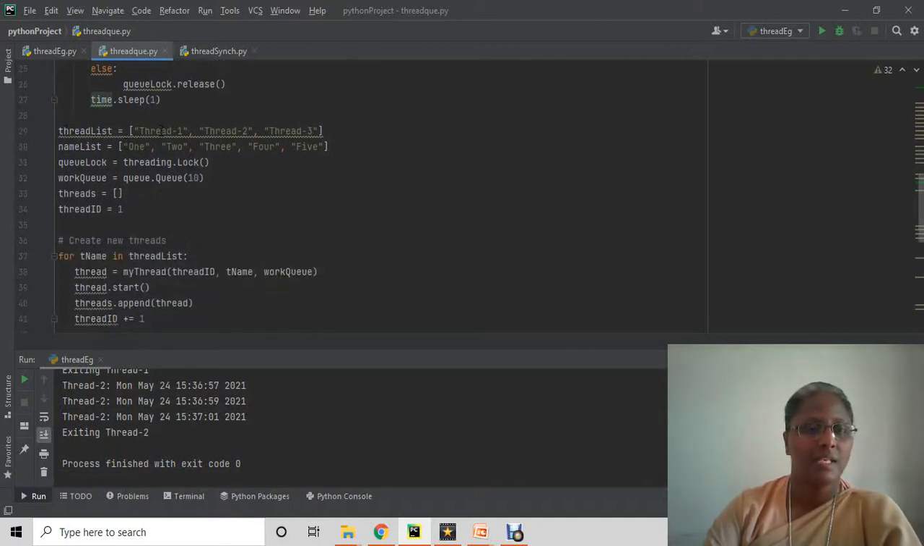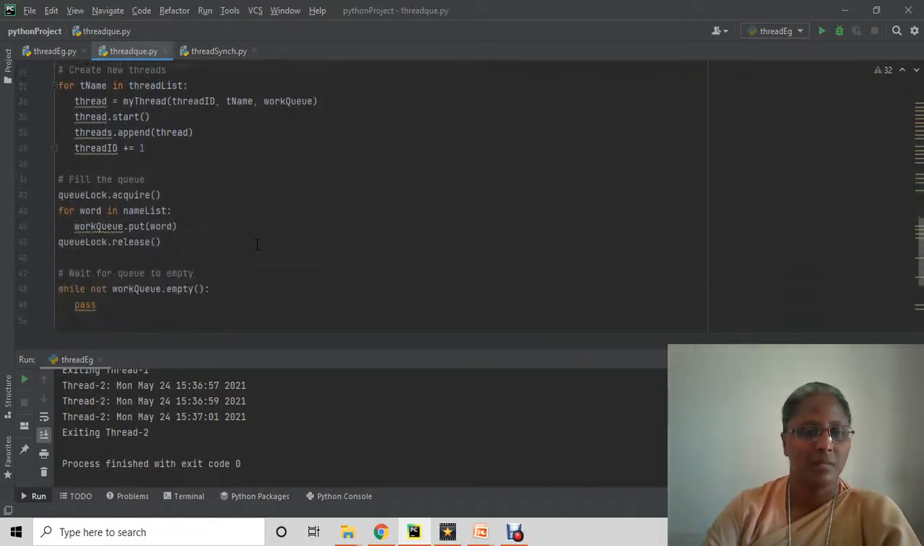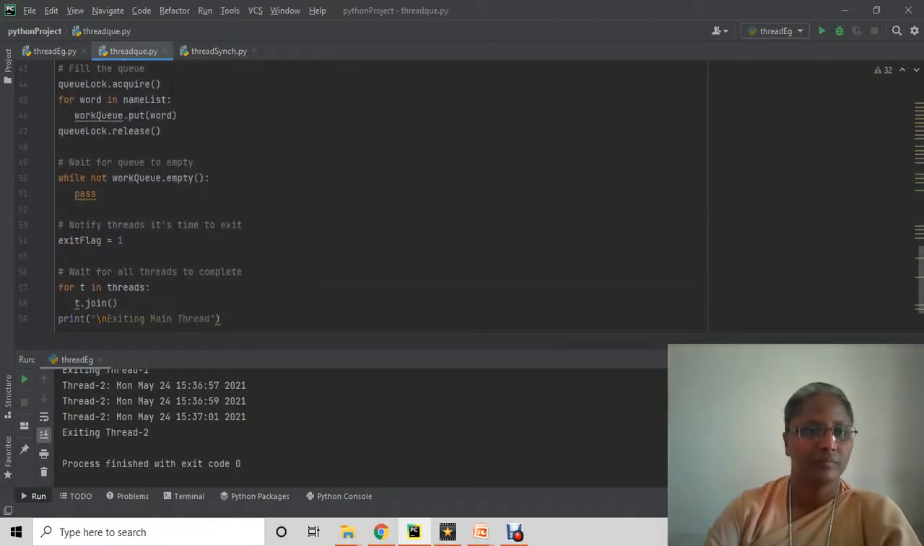And here is the thread list. We execute first thread 1 and then thread 2 and thread 3, and then with the queue lock, we lock accordingly, and for the work queue we're giving 10 seconds of time here. So we'll execute this program.